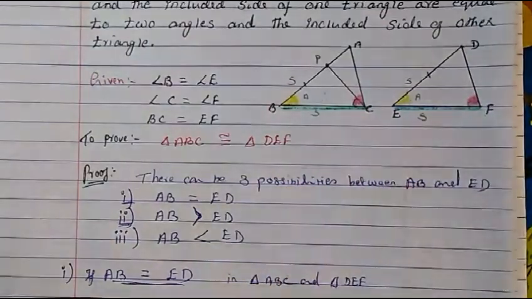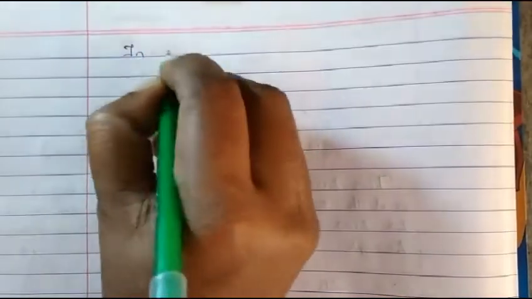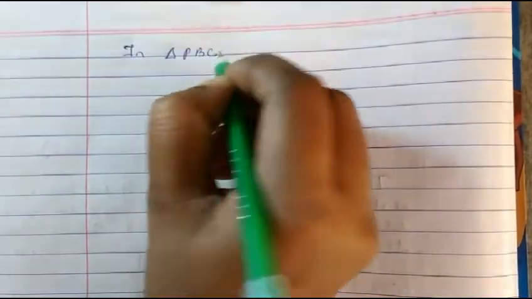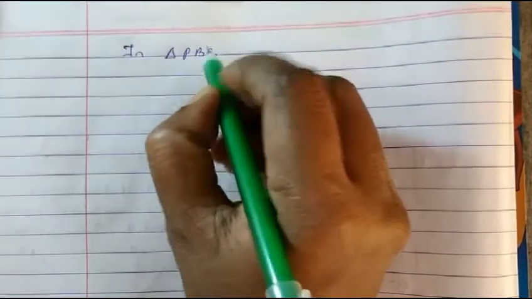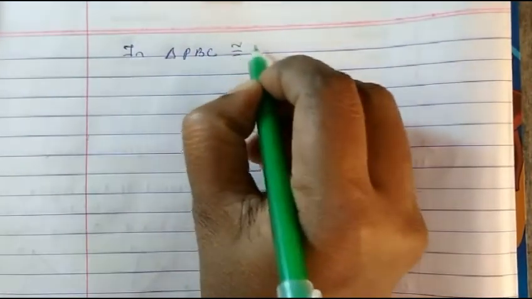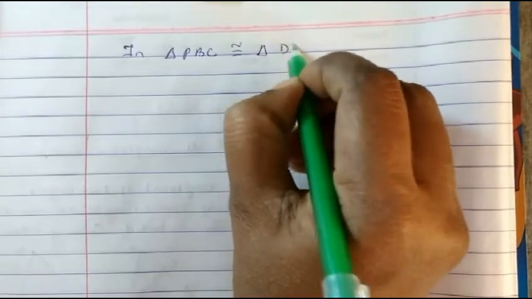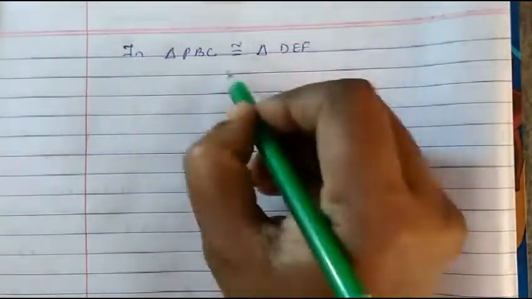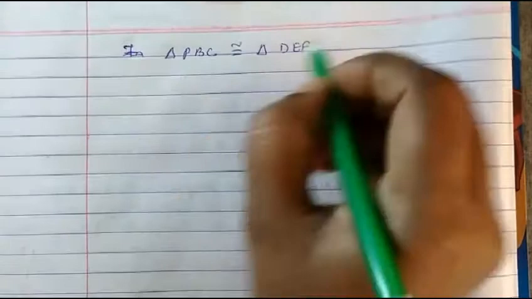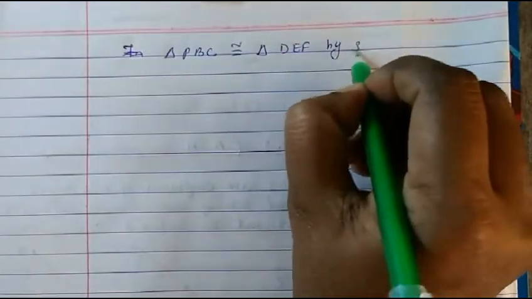So can we write down that? So in triangle PBC, we said that it is congruent to triangle DEF. Just now we said both are congruent by side angle side.